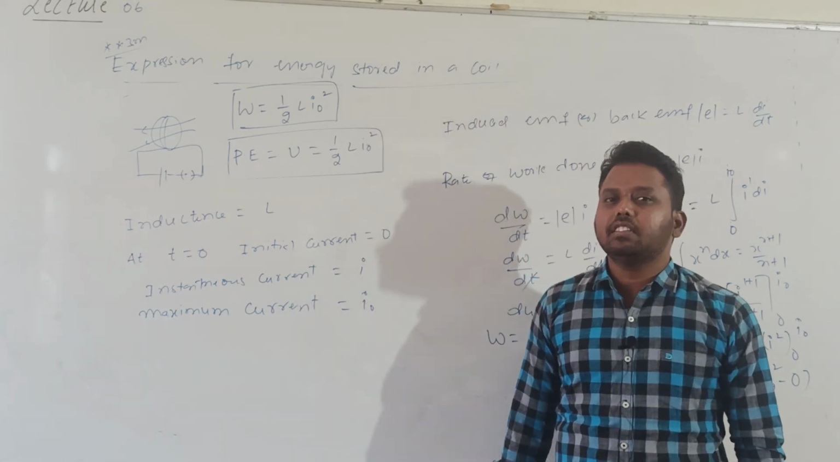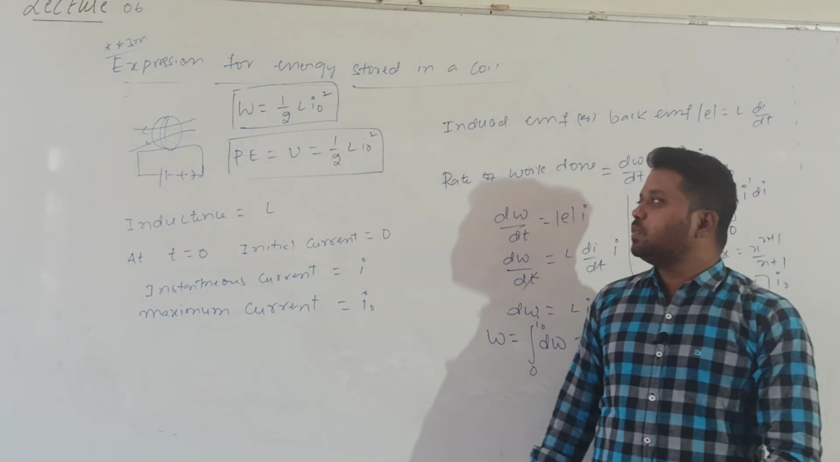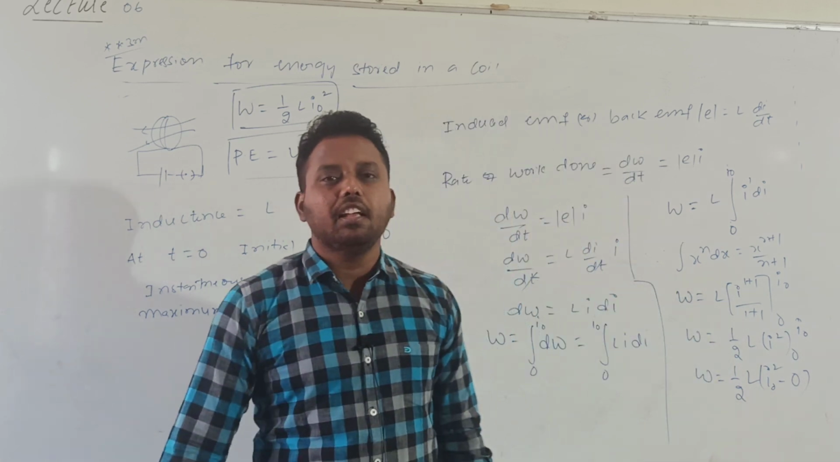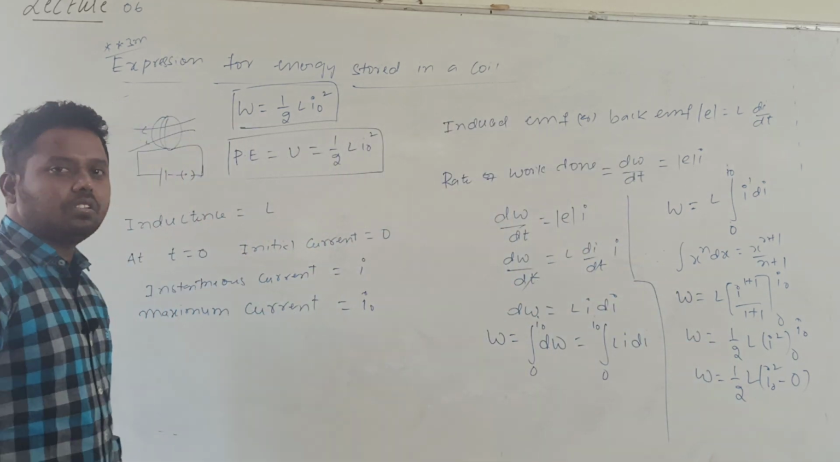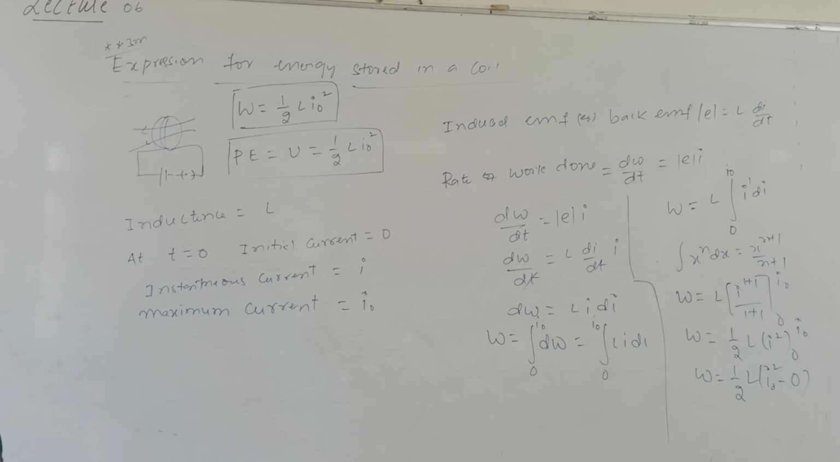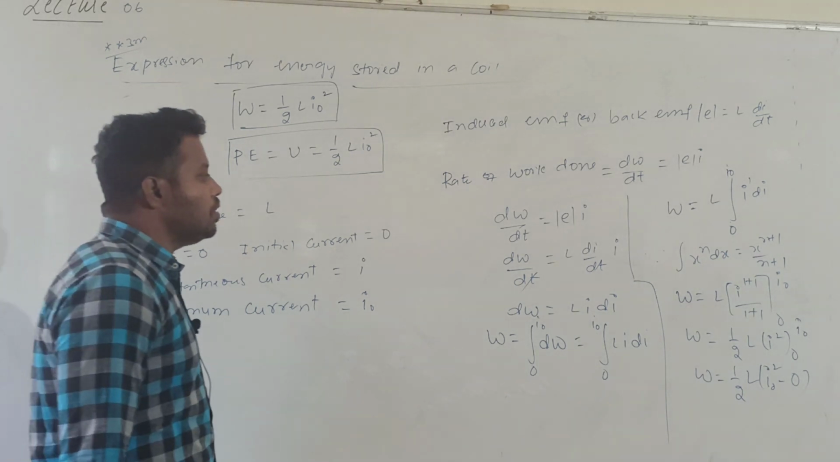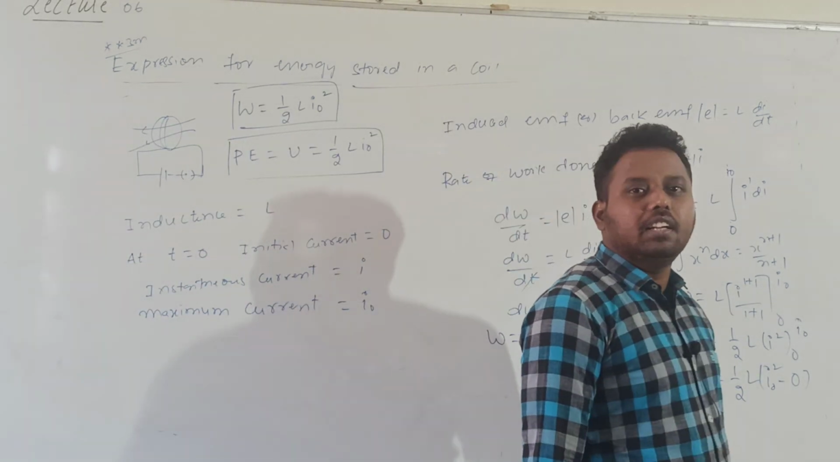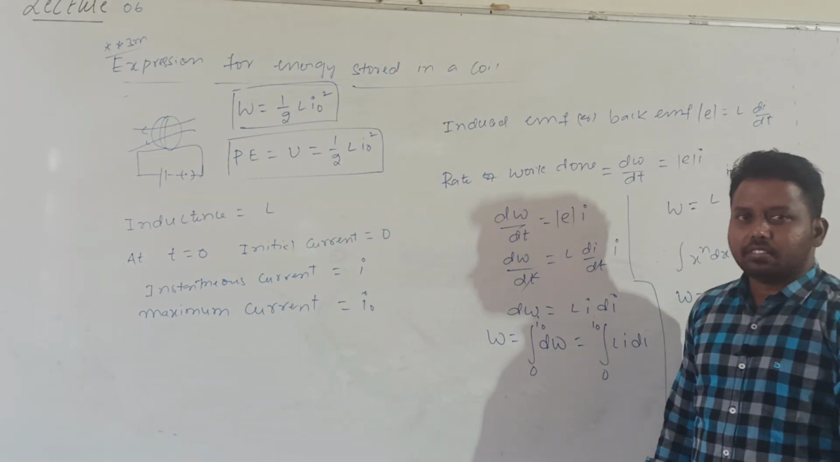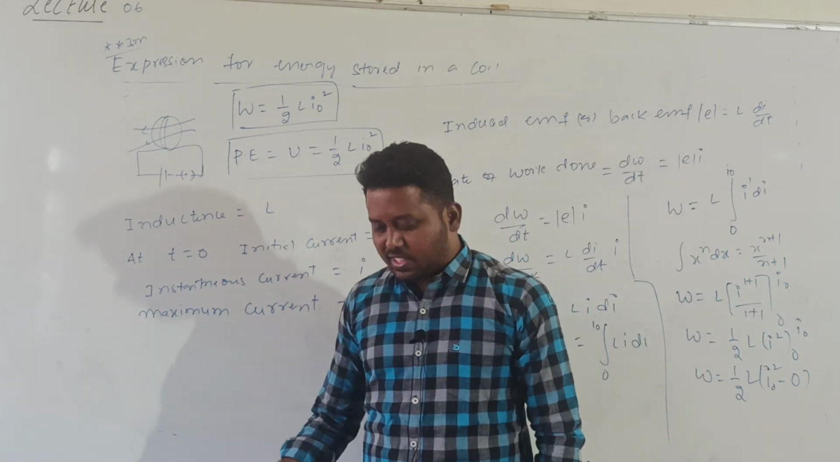So generally we have discussed this here. This work done will be stored in the form of which energy? Magnetic energy. Okay? This is the expression for energy stored in a coil. Important derivation for 3 marks. Okay? So next one.